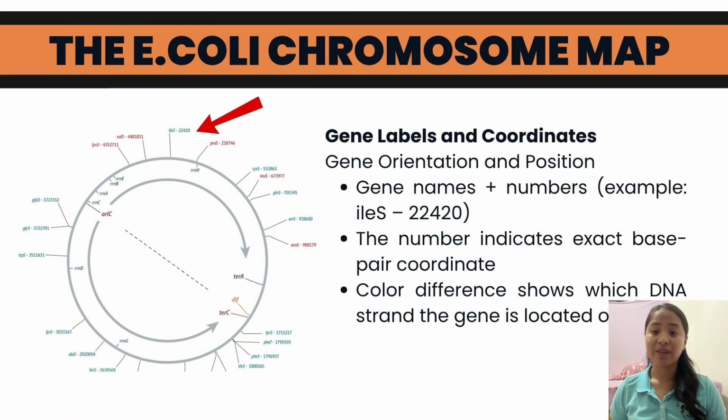Other labels on the map show gene names followed by numbers. For example, ilvS 22420. The number indicates the exact base pair position on the chromosome. The color of the label shows which DNA strand the gene is located on. This makes it easy for researchers to locate and work with specific genes.